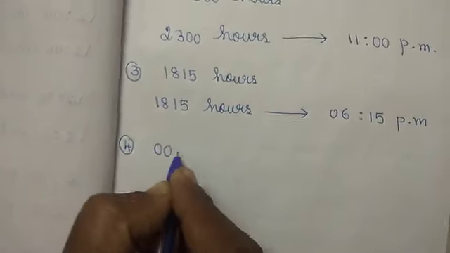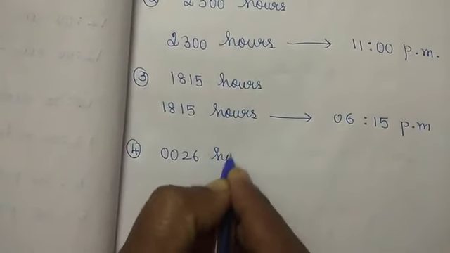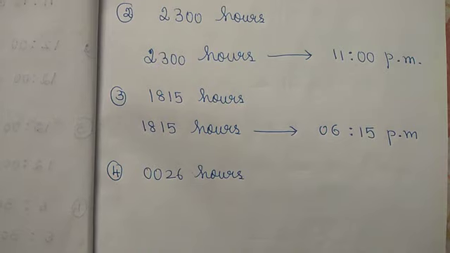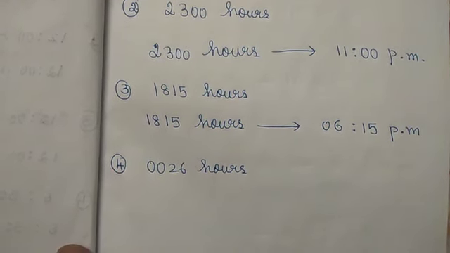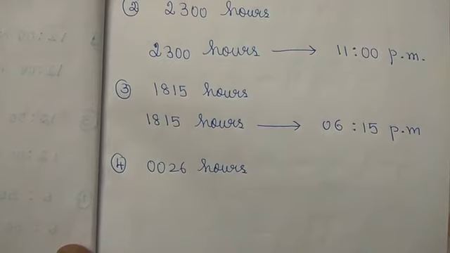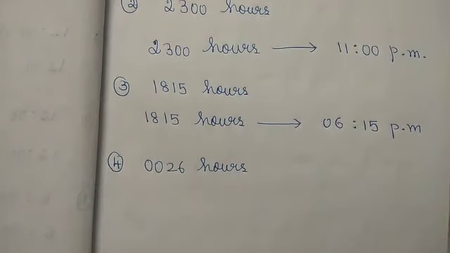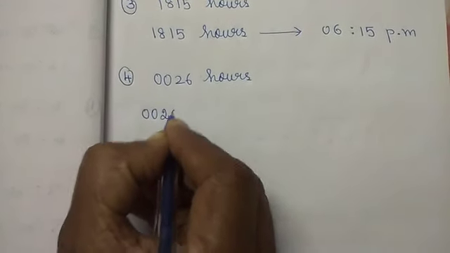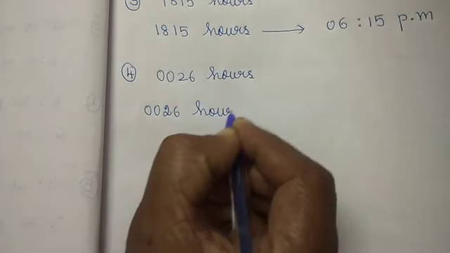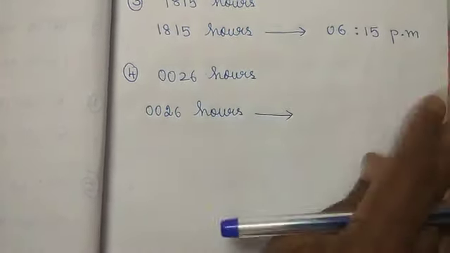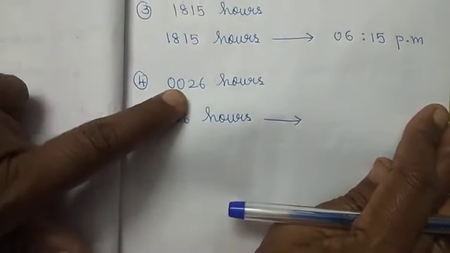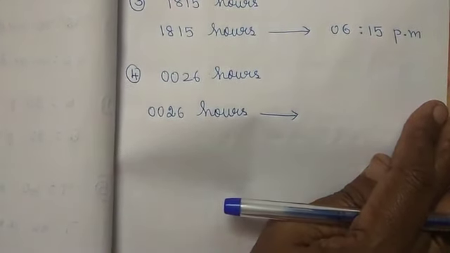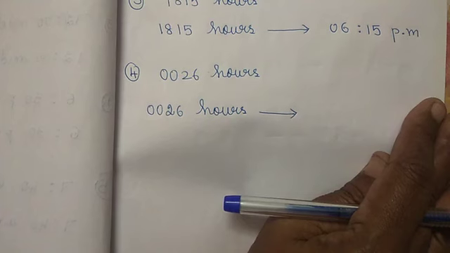Next, 0026 hours. Here they have written only 26 minutes. They have given only 26 minutes, because 00 means 12 midnight, isn't it, children?